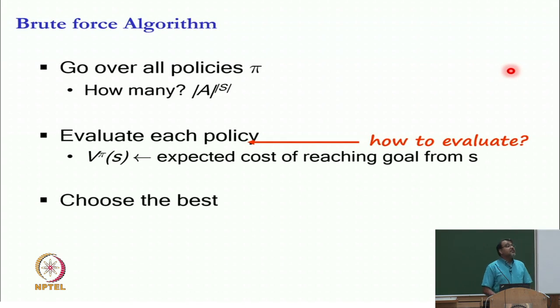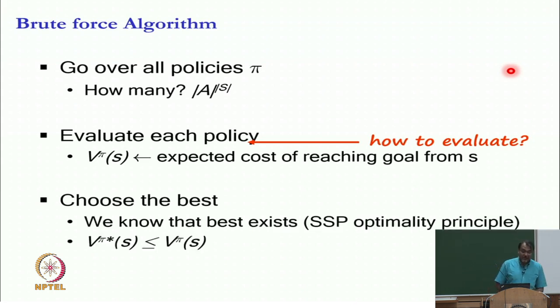The third thing we do not know is if a best policy even exists in this model. Now, that requires us to go into theory of a Markov decision process, which we will not go into for this intro level class. But I will tell you that there is a best policy, or many, but there is at least a best policy, and let us say that policy is called pi star.